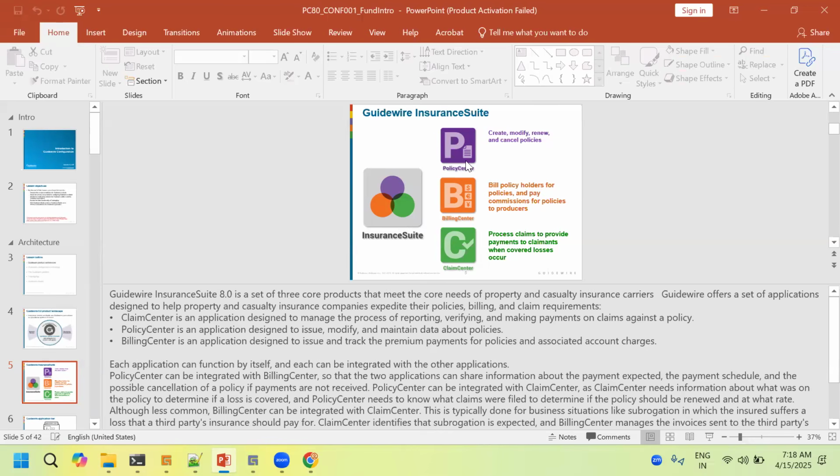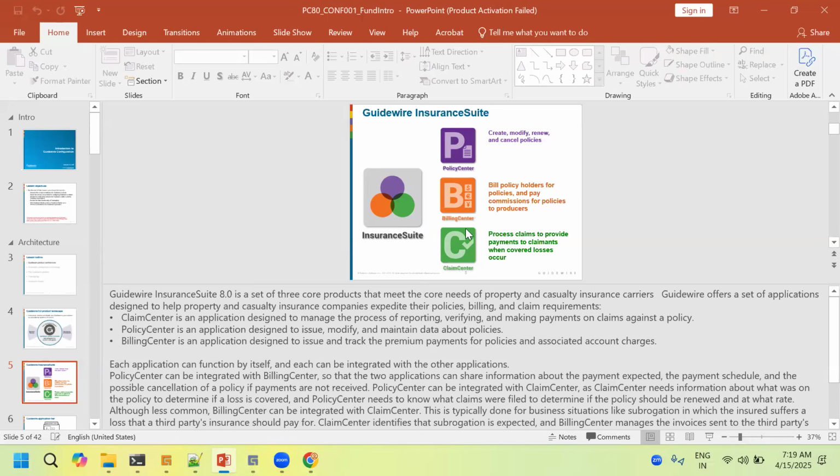In any Guidewire suite, first comes PolicyCenter. What is the necessity of PolicyCenter? To create policies, modify policies, cancel policies, and renew policies. The base of any policy starts from PolicyCenter. Only after creating the policy do the rest of the things come into place. Through PolicyCenter only we create policies.